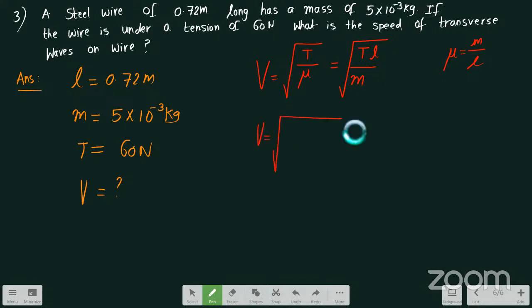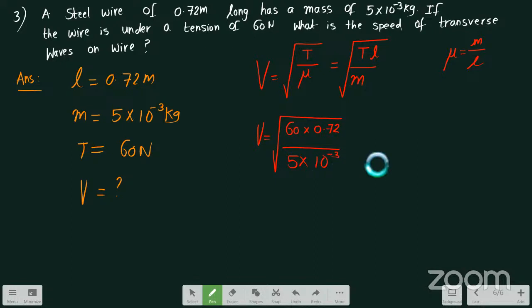V equals under root T. What is the value of tension? Tension is 60 Newtons into the length of the wire, 0.72 meter, divided by the mass, which is 5 into 10 power minus 3.